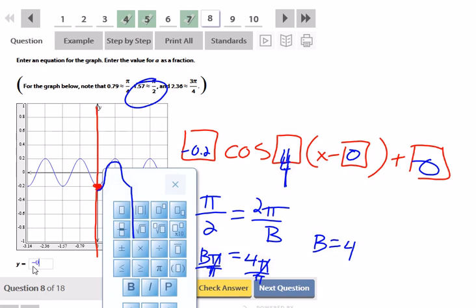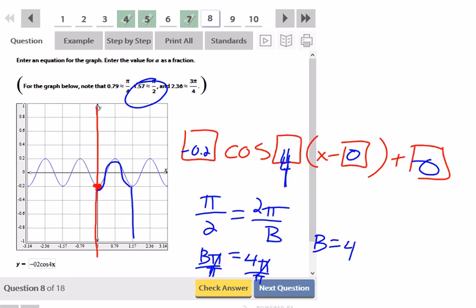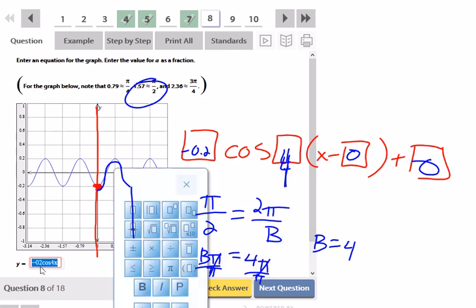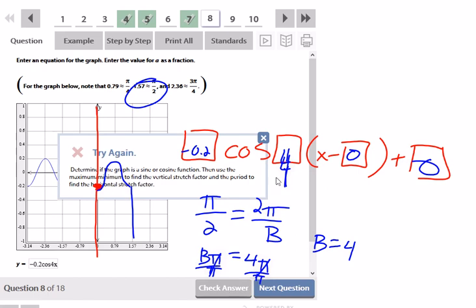So negative 0.2 cosine 4x. There is no need for the parentheses because C is 0, and then there's no D either. Did the point not come out? Point 2. Let's try that again. That should be correct.